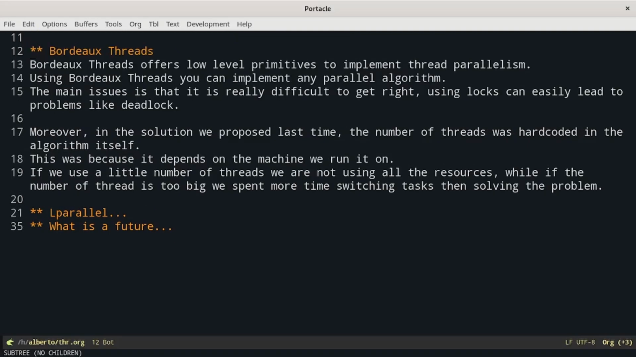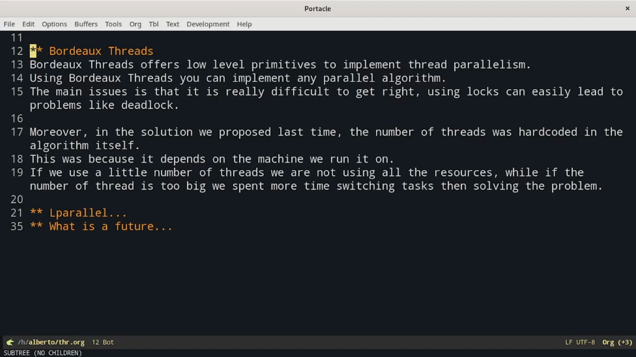Bordeaux threads offers low-level primitives to implement thread parallelism. Using Bordeaux threads, you can implement any parallel algorithm. The main issue is that it's really difficult to get it right. Using locks can easily lead to problems like deadlock. Moreover, in the solution we proposed last time, the number of threads was hard-coded in the algorithm itself. This was because it depends on the machine we run it on.